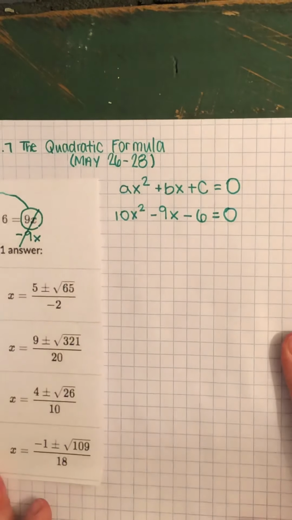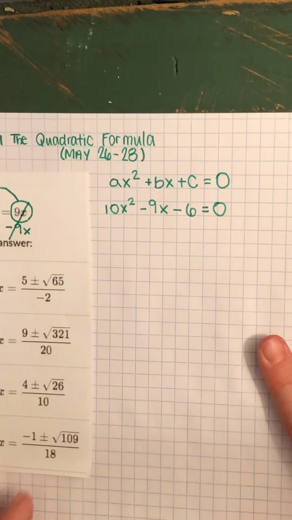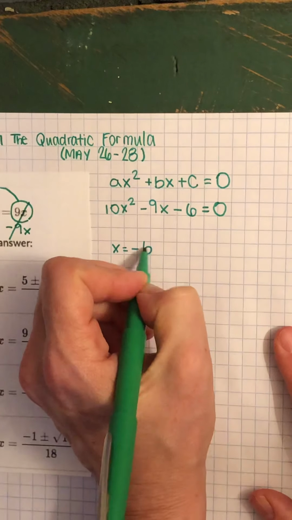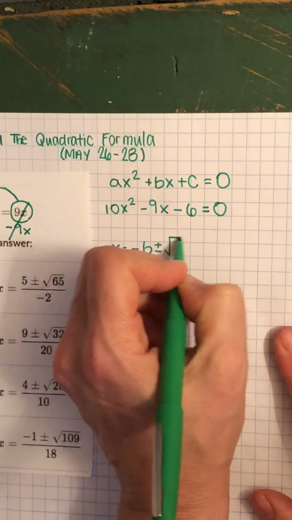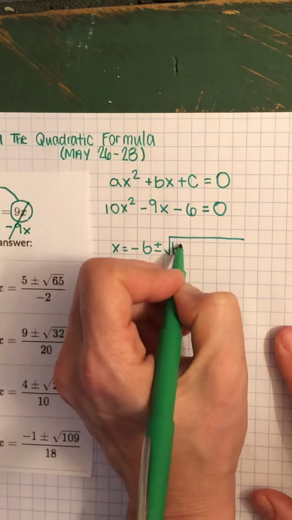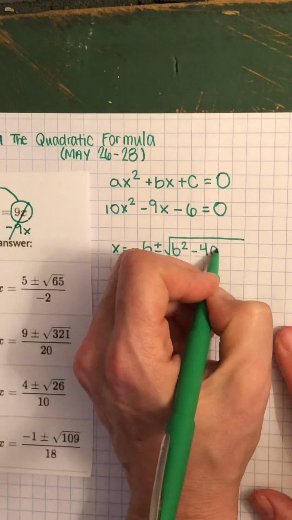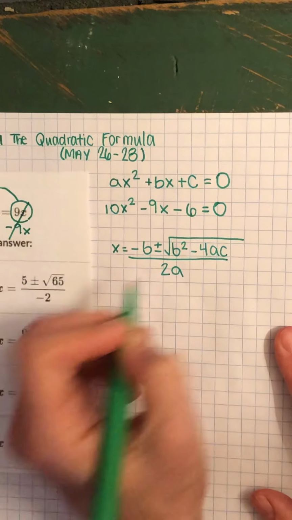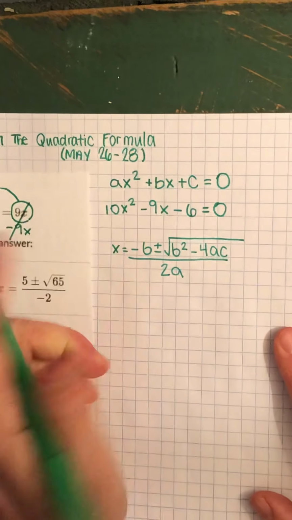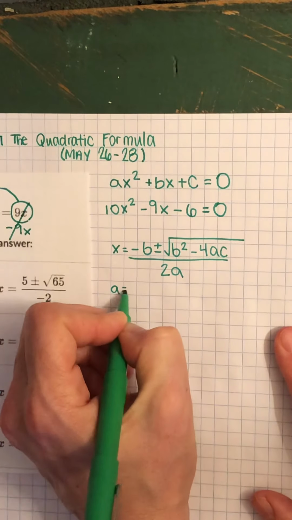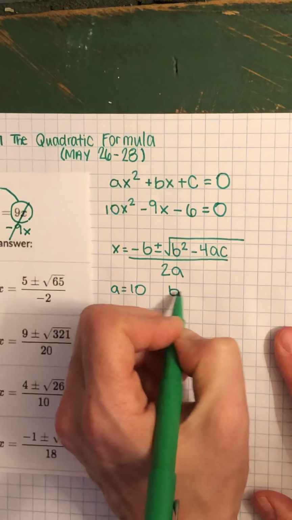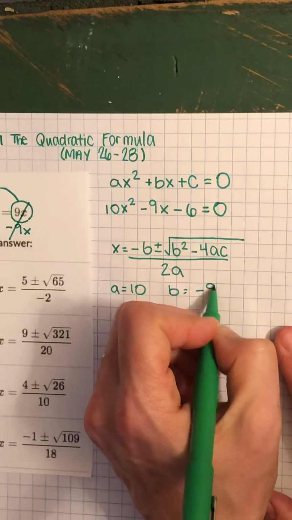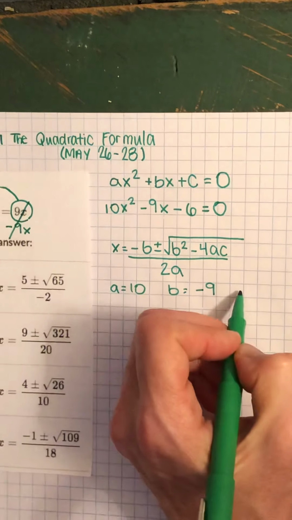So now I'm ready for the quadratic formula. Let's write it again. x equals negative b plus or minus the square root of b squared minus 4ac, all over 2a. So for this one, a is equal to 10. b is the number in front of x, and that negative comes with it. And my c is also negative.